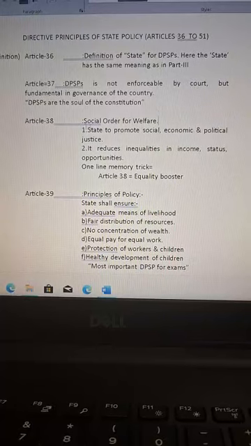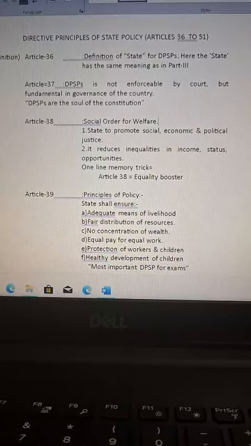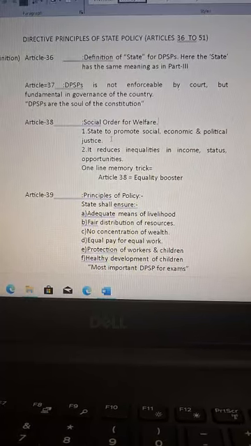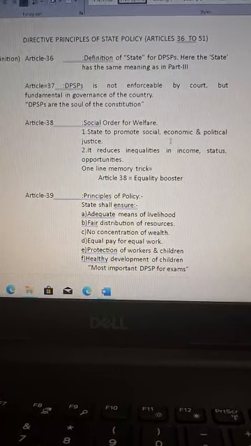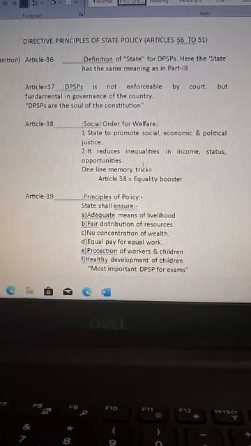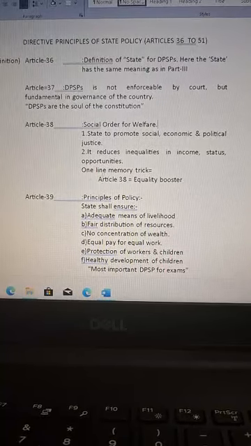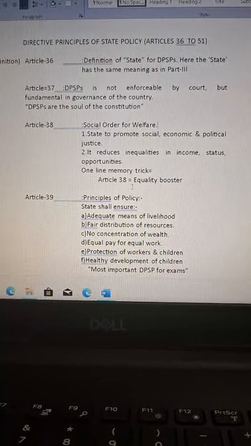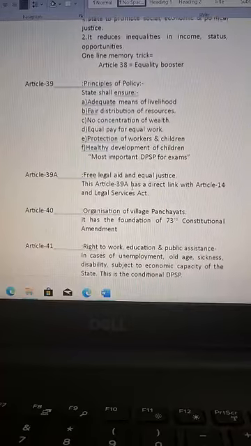Article 38 is related with social order for welfare. One, the state shall promote social, economic and political justice. Number two, it reduces inequalities in income, status and opportunities. One line memory trick: Article 38 is equal to equality booster.